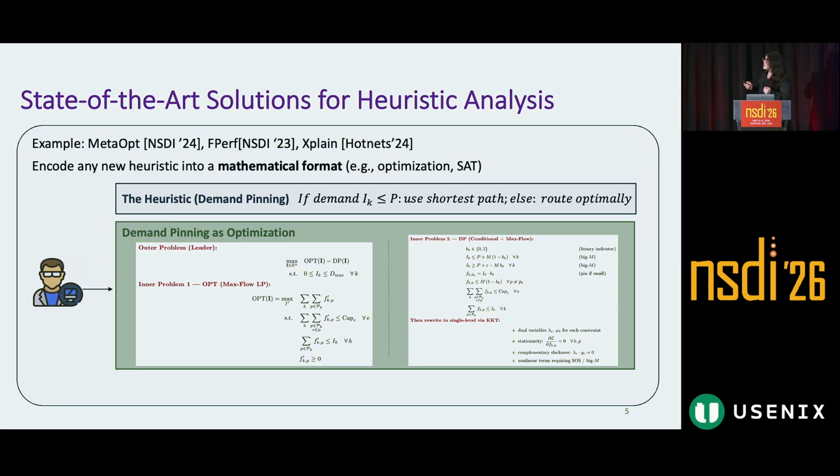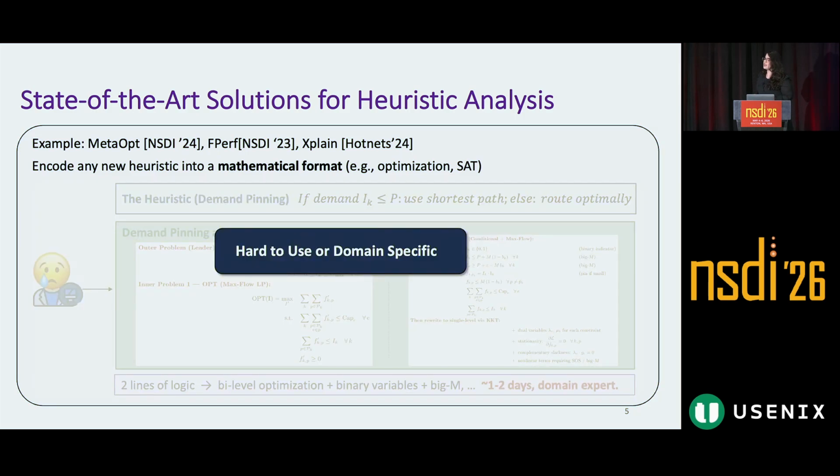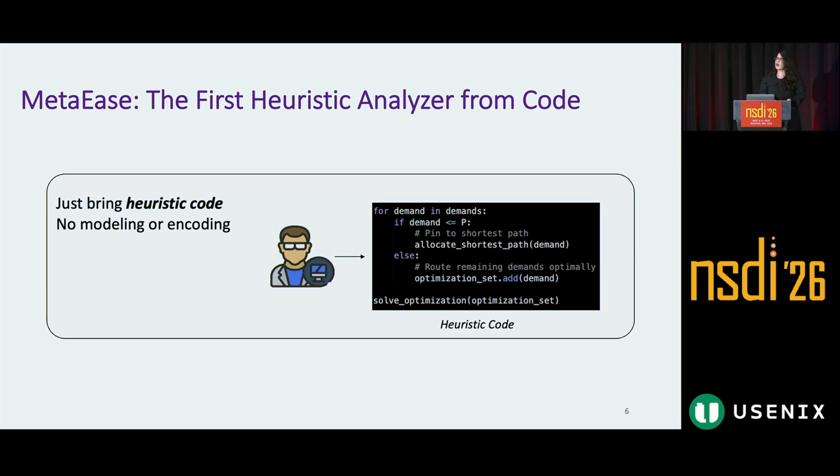into an optimization formulation. This is actually a difficult thing to do, and you need to have domain expertise about optimization, bi-level optimization, binary variables, and so on. So these tools are generally hard to use or domain specific. To make things worse, if you have a new heuristic that you want to analyze, you need to re-encode everything from scratch.